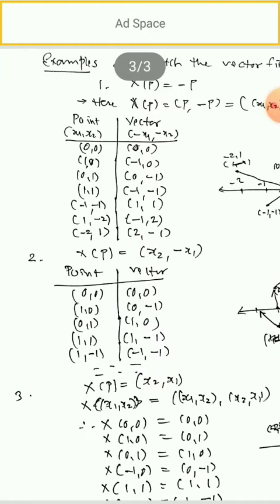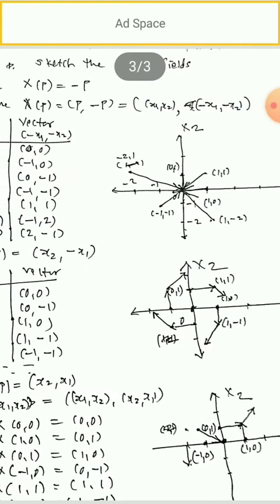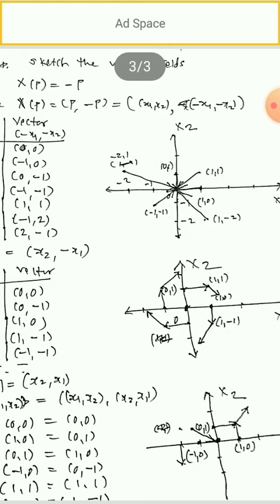If you take the point 1 0, what will be the vector associated at that point? Change the signs only: minus 1 and 0. 0 1 will become 0 minus 1. 1 1 becomes minus 1 minus 1, etc. All these points are shown. Now let us consider the second point, 1 0. Where is 1 0? 1 0 is on the x1 axis.